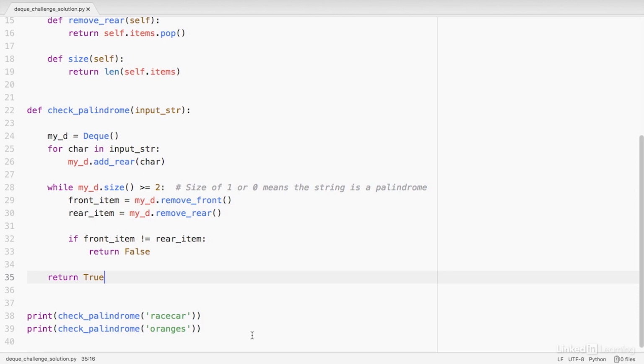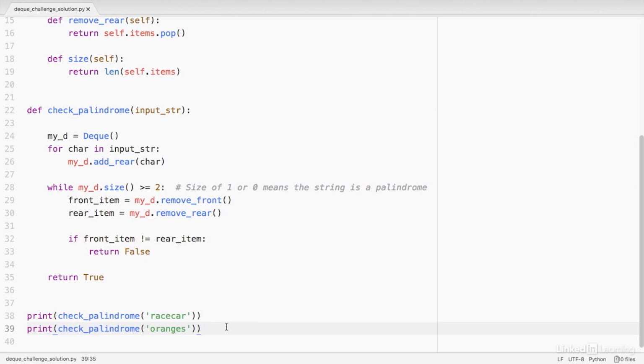I wrote a couple test cases here at the bottom. The first one passes in an input string that has the word racecar in it. This is a palindrome, and so I would expect the result of this function call to be true. The other test case should return false because the word oranges is not a palindrome.